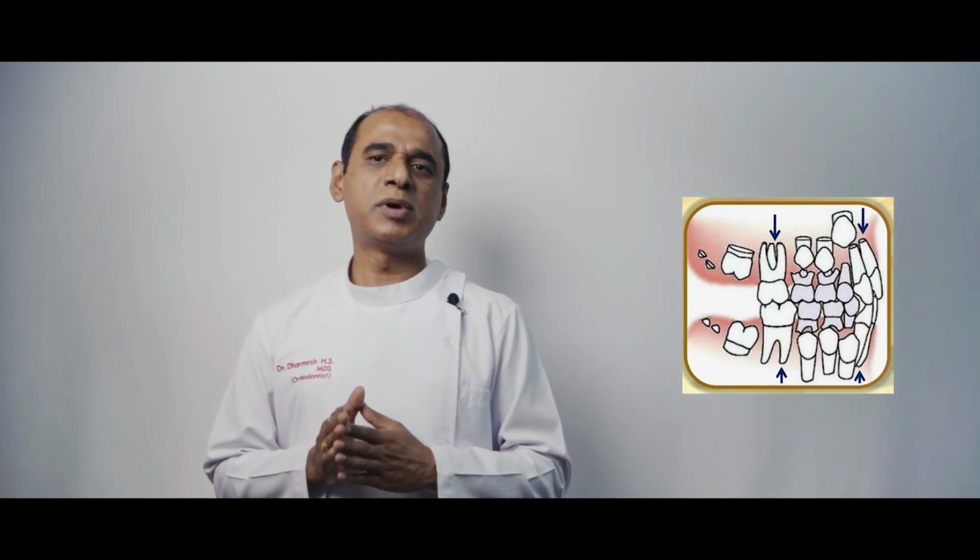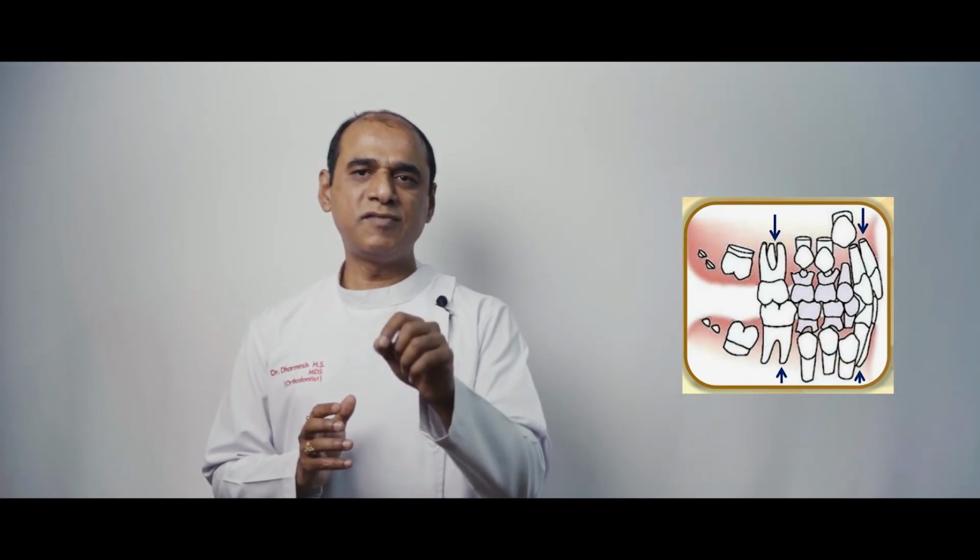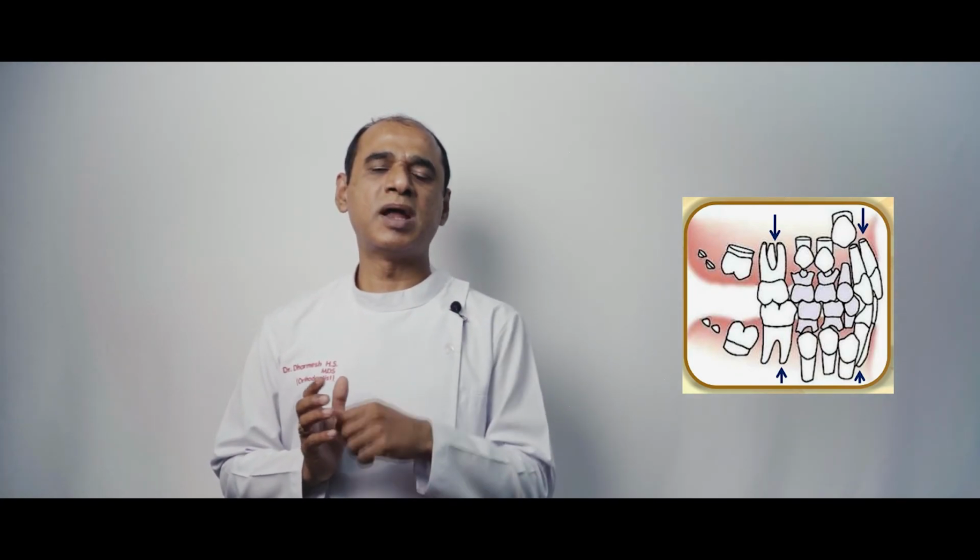When the primary second molars are lost, the permanent first molars move mesially and there is a decrease in arch length. This shift of molars is more in the mandible than the maxilla, which helps in establishing a full cusp Class I molar relation from the flush terminal plane relationship in the primary dentition. This shift is called the late mesial shift of molars.